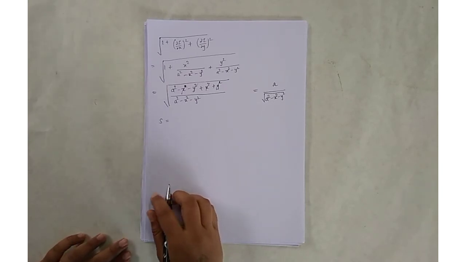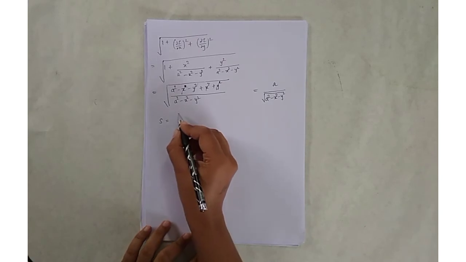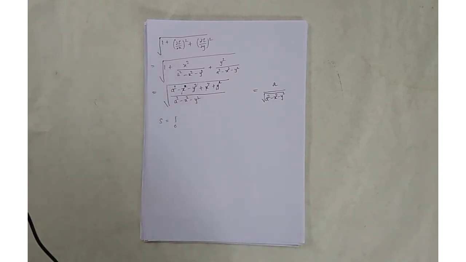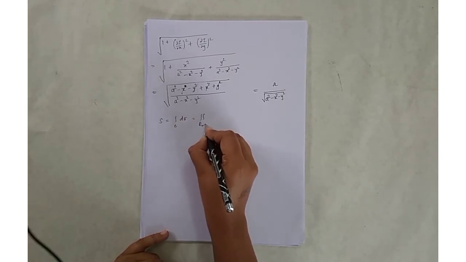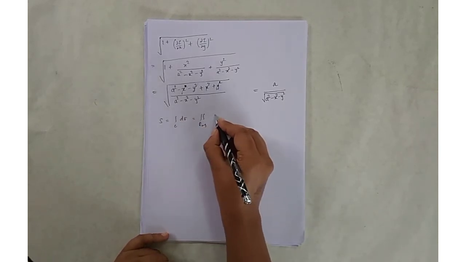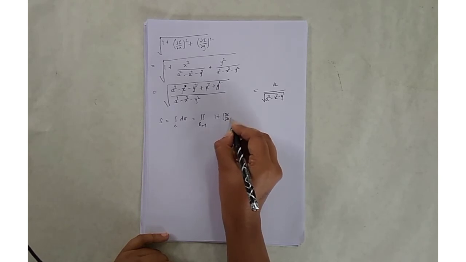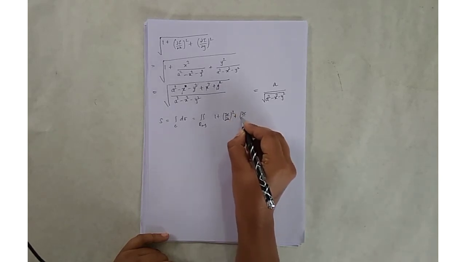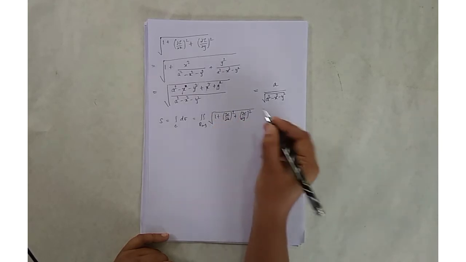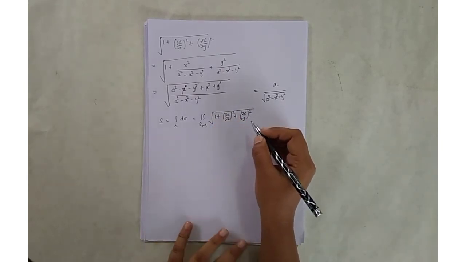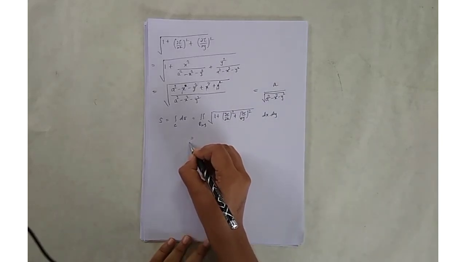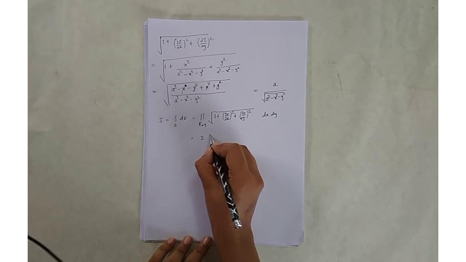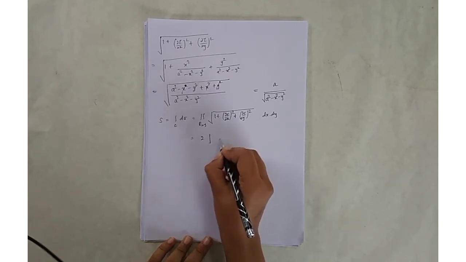So we have the formula of surface area. S is equal to integration on curve C of dσ, so it is equal to double integration over R_xy, where dσ is equal to square root of 1 plus (∂z/∂x) whole square plus (∂z/∂y) whole square, into dx into dy. So put all this value here, we get 2 times double integration.